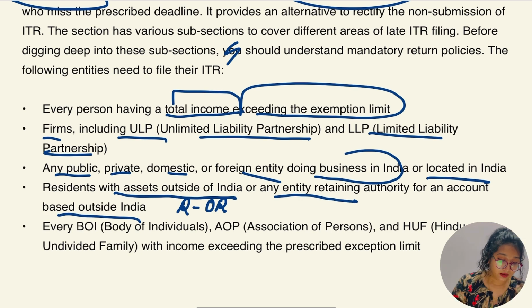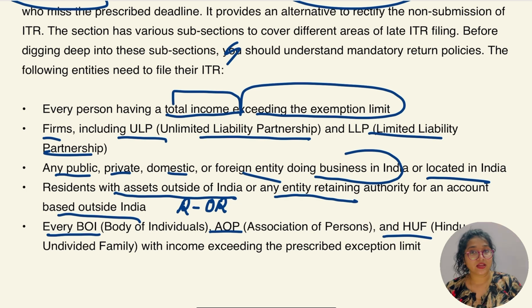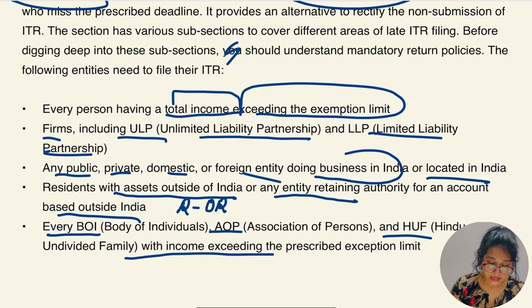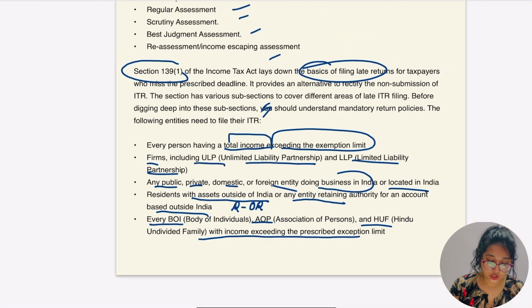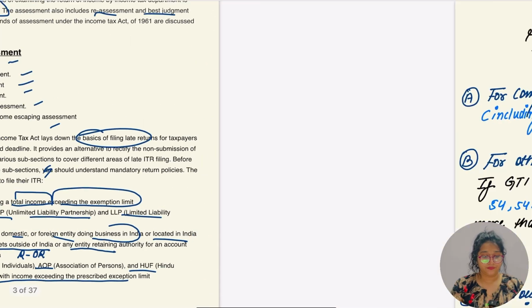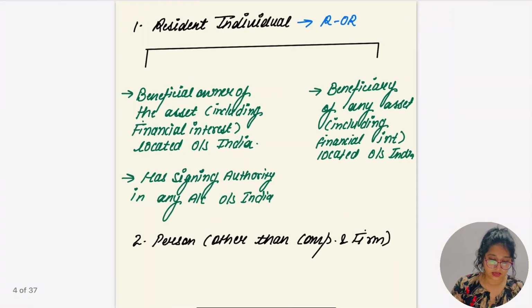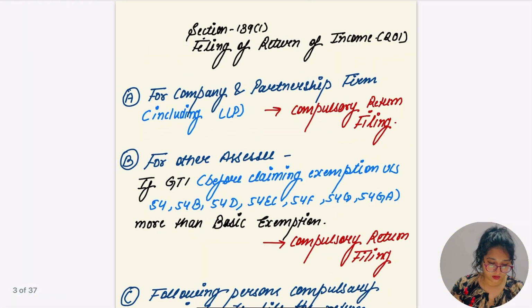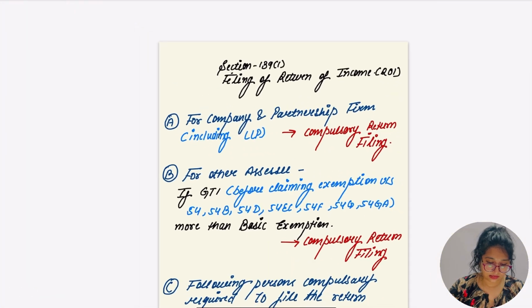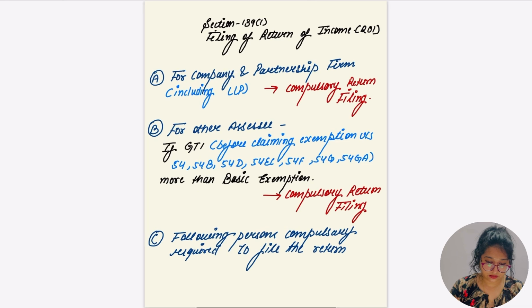Okay, and the next part says every BOI, AOP and HUF, which is Hindu undivided family, body of individuals is BOI, and artificial association of persons is AOP, with income exceeding the prescribed exemption limit. So these are the people who have to file the return compulsorily.